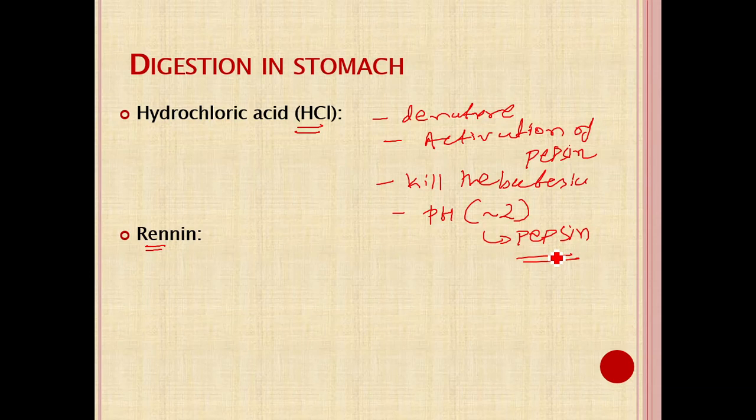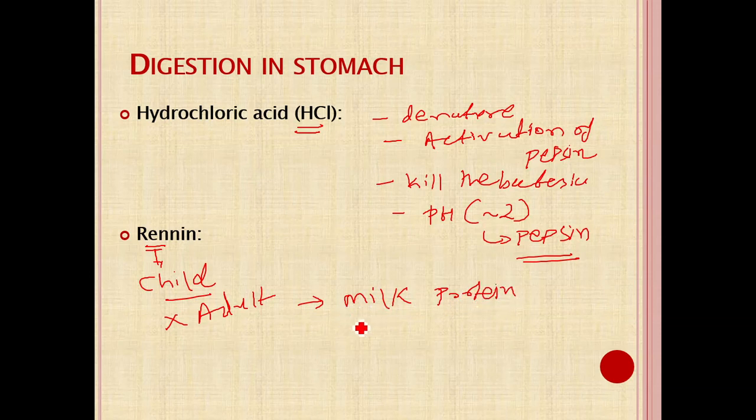So hydrochloric acid itself does not hydrolyze the bond, but it helps the pepsin to digest the protein. Second, there is rennin, which is mainly secreted in children. It is absent in adults. It is required for milk protein digestion. The main protein in milk is casein. Casein is converted into paracasein, and then paracasein is further digested by the pepsin.